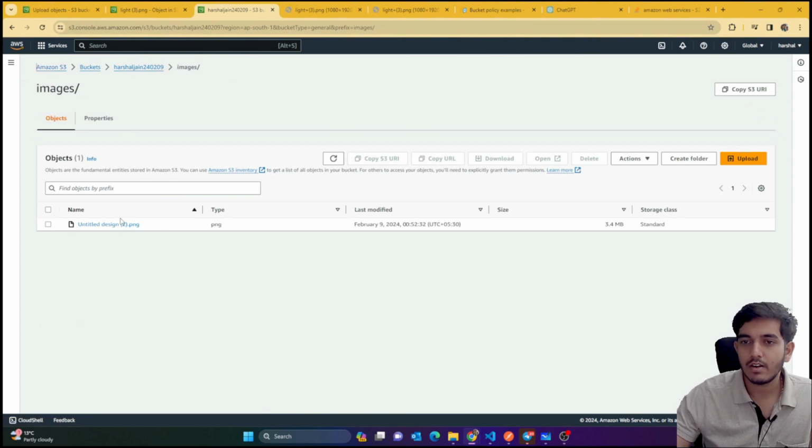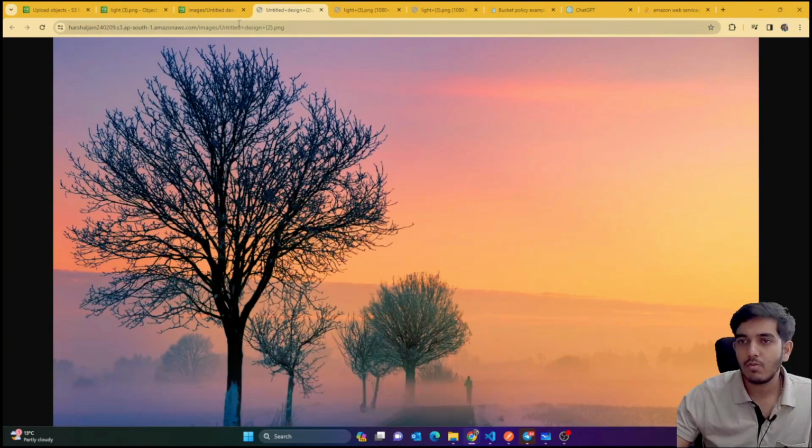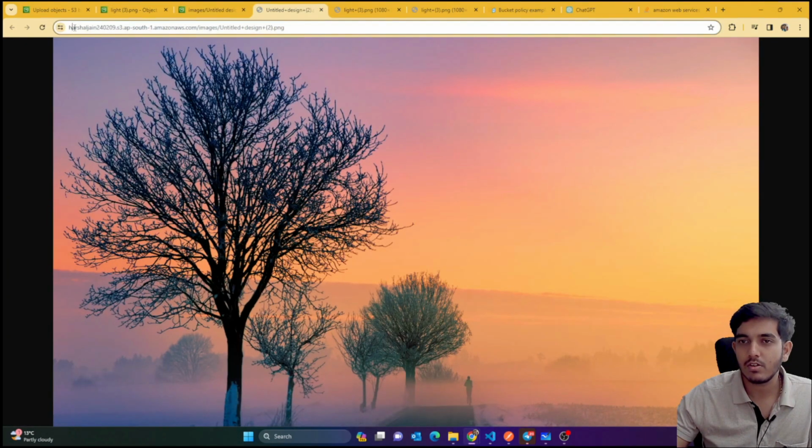Now if I want to select this image and just directly click on it, you can see what it says. It gives me the URL. This is the bucket name, this is the Amazon domain, and after that we have the images folder, which we just created, then the file name. So you can see it's very easy. Inside this bucket with the AWS domain, we have the images folder, and the image. So this is about public S3.